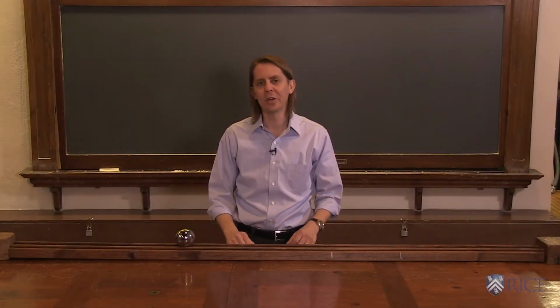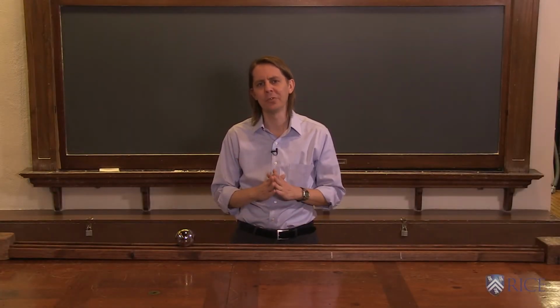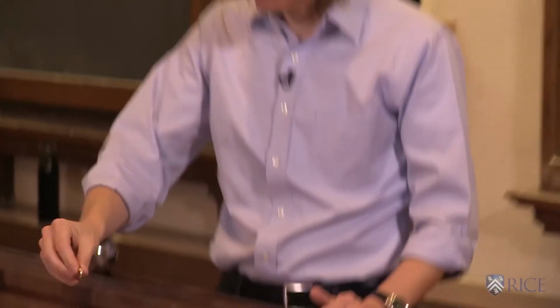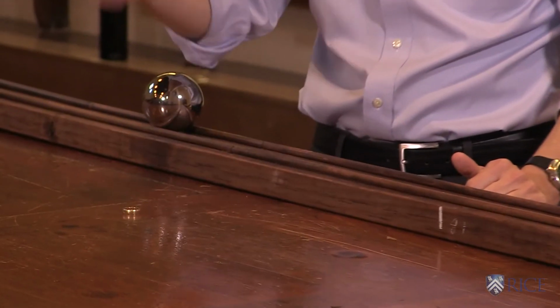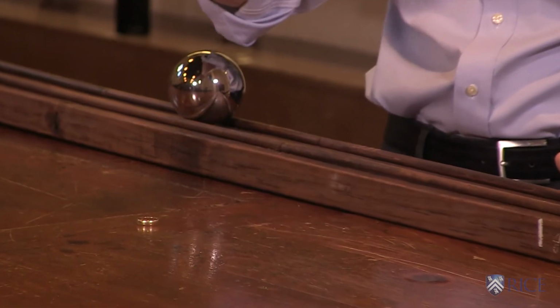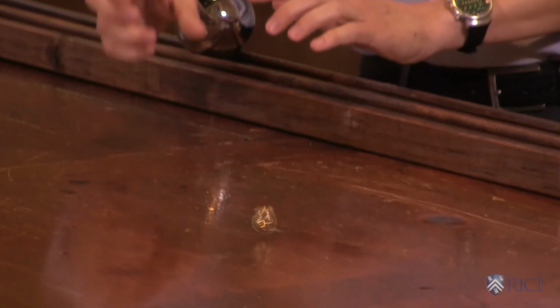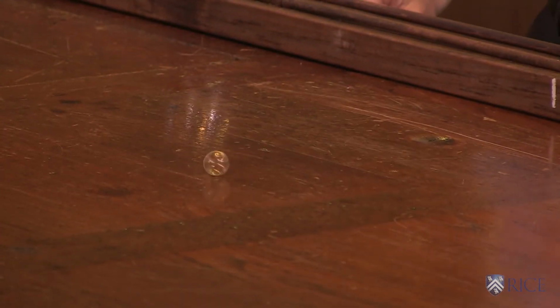We now have the tools we need to talk about a very fascinating aspect of rotational motion, and that is stability. If I take this ring and I try to balance it on the table, it always falls over. However, if I spin it, we can see that it stays on its edge.